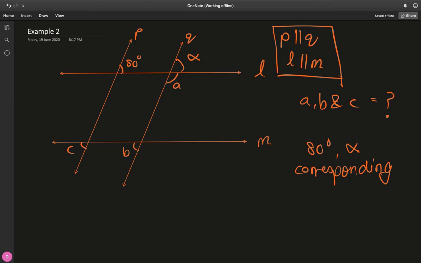So if you don't think of it as dropping down now, but sliding, you start from this right hand side of line P, you slide to the right, you end up at the right hand side of Q. So these angles are corresponding angles.